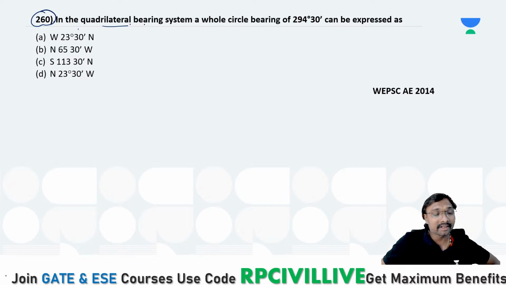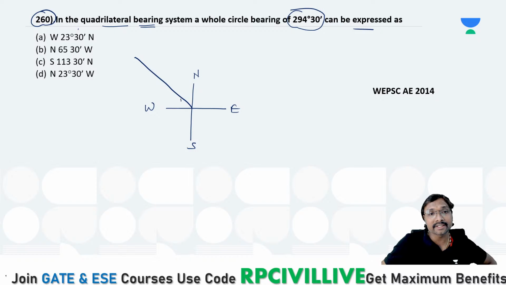The quadrilateral bearing or quadrantal bearing of the whole circle bearing of 294 degree 30 minutes can be expressed as, right? 294 degree 30 minutes means which one it will be? This is your north, this is your south, this is your east, and this is your west. That line 294 means it is in the fourth quadrant. Let us say this is your line AB, and that angle theta is 294 degrees 30 minutes.